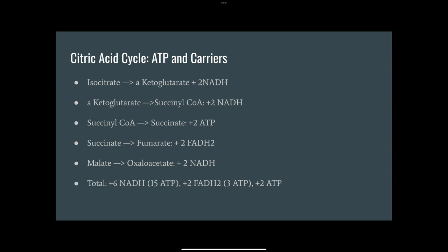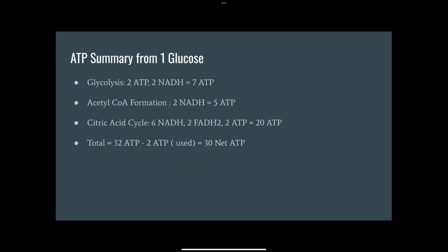Key steps include the conversion of isocitrate to alpha-ketoglutarate, and then to succinyl-CoA, both generating NADH. Succinyl-CoA is converted to succinate, generating 2 ATP. Succinate is then oxidized to fumarate, yielding 2 FADH2. Finally, malate is converted to oxaloacetate, forming another 2 NADH. This totals 6 NADH, 2 FADH2, and 2 ATP from one glucose, equivalent to 20 ATP.